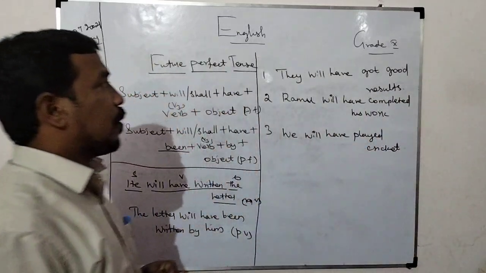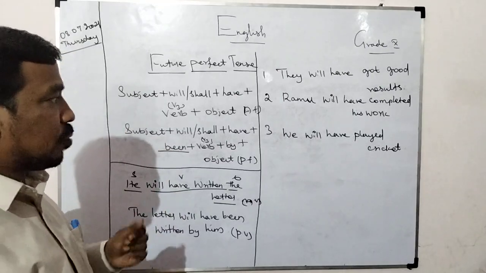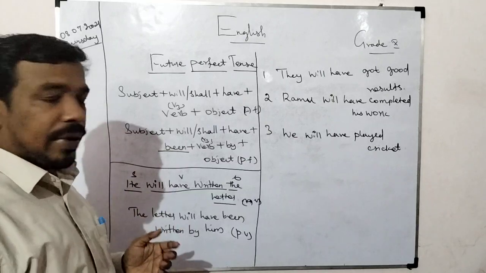This is the example for you. They will have got good results. Ramu will have completed his work. We will have played cricket.